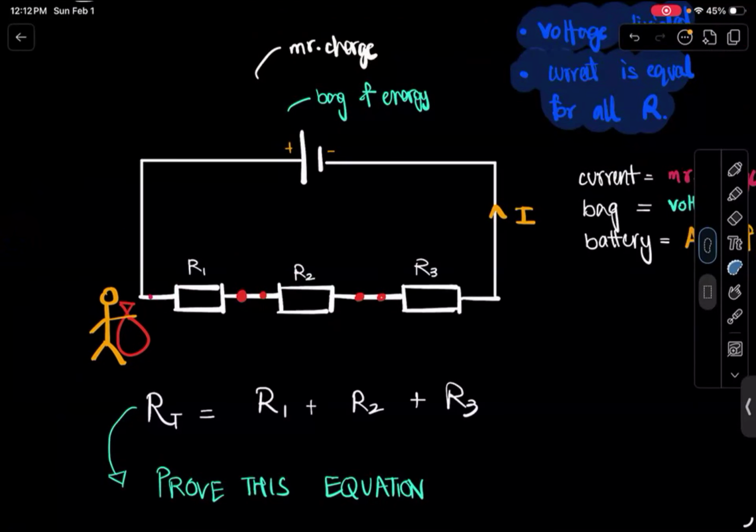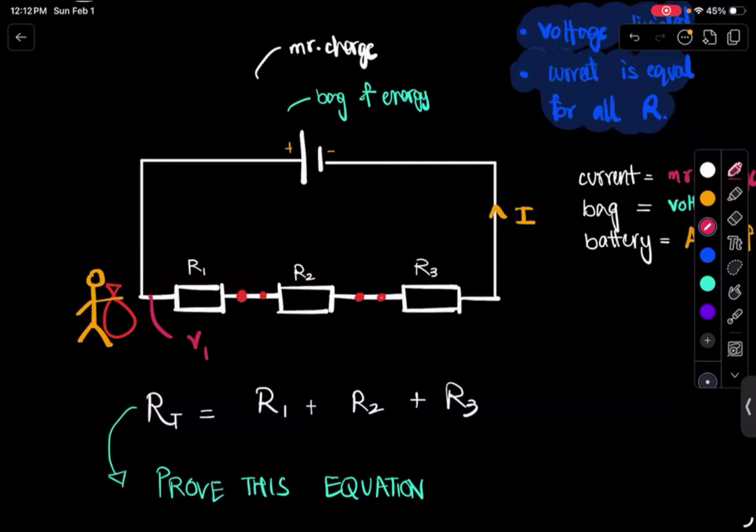Then at R1, he has a problem. In order to get through R1, he needs to pay an entry ticket, right? And when he pays that entry ticket, there is some energy lost. And what is that energy lost? That is called V1, right? So if you hold a voltmeter between R1, and for example 4 volts was lost over here, that means from his bag of energy 4 volts were lost.